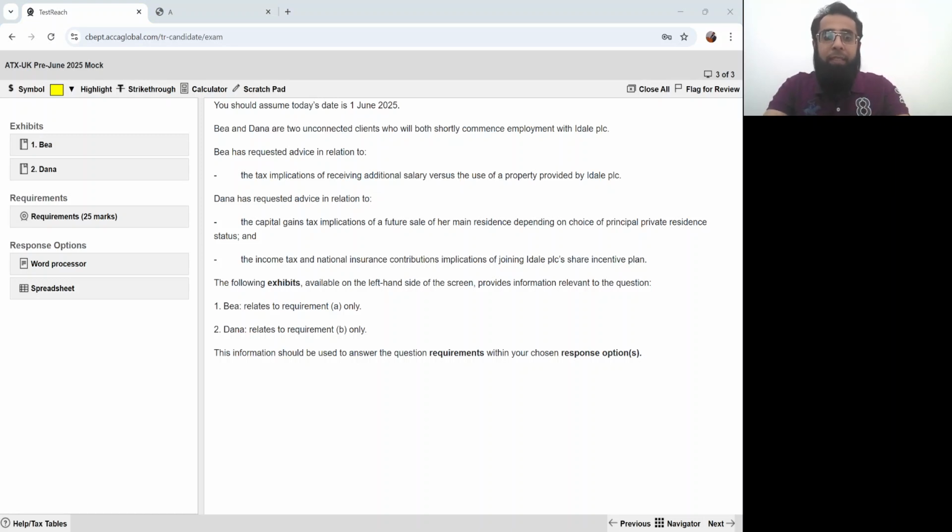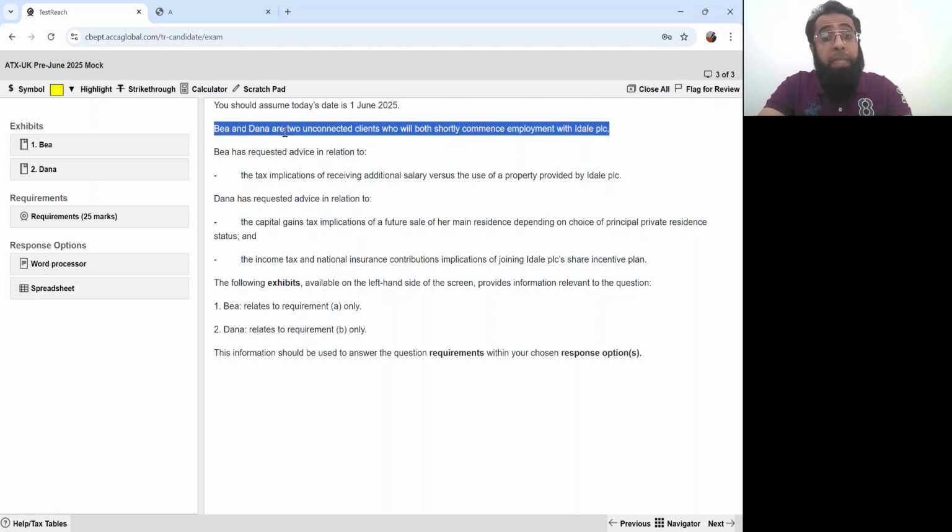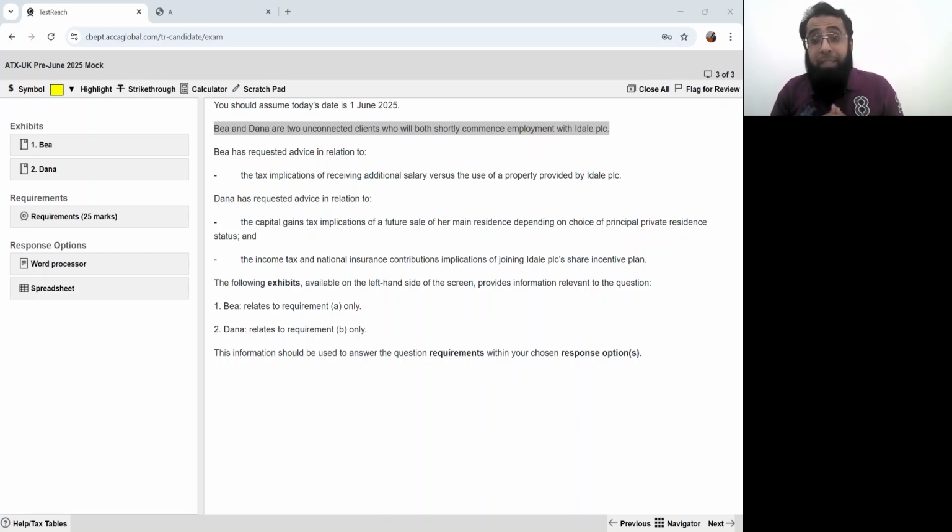Let's look at it. You should assume that today's date is 1st June 2025. B and Dana are two unconnected clients who will both shortly commence employment with Ideal PLC. This is the reading of the introduction of the question. Just read with patience, don't rush. Try and identify the maximum possible data, which will be helpful when we will be actually drafting the answer.